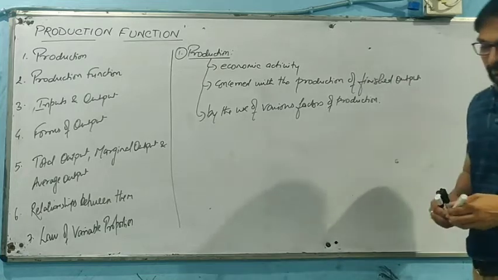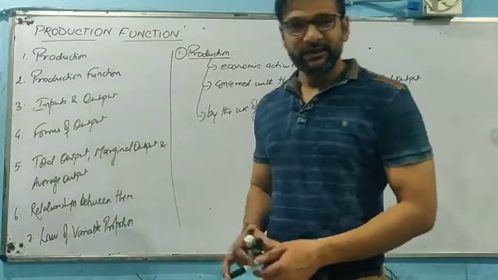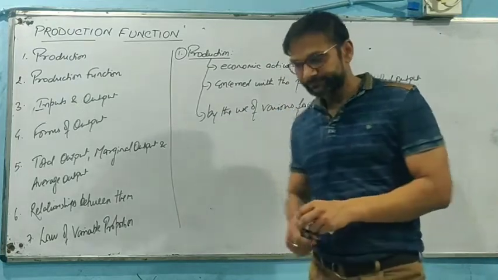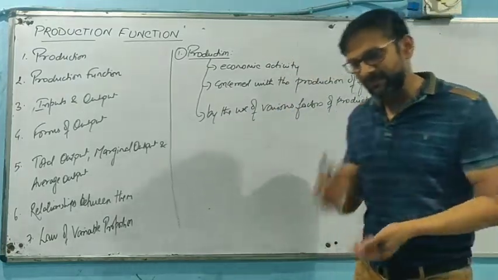It means we can say production is basically an economic activity that is concerned with the conversion of input into output. Taking a very small and brief example.